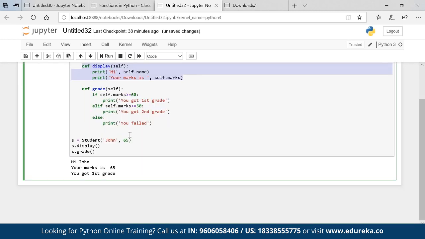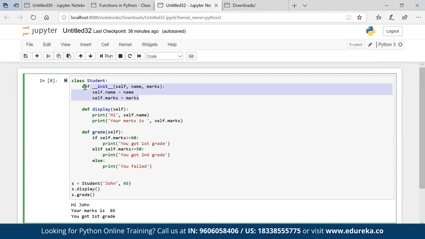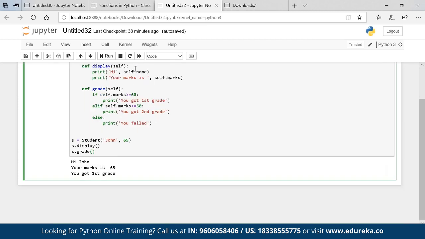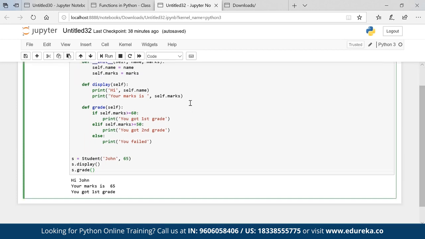I created one student, I can create multiple students. For that, we have to run a loop. We are using self in other methods because we have to pass the variables, right? We have to pass the variables which we are initiating here, and these variables can be passed through self because now it is assigned to self, and then I can very well call these variables. Grade also is a method, absolutely. I can have multiple methods, and these methods are known as instance methods. There are different types of methods again: instance, static, and class methods. These are instance methods.